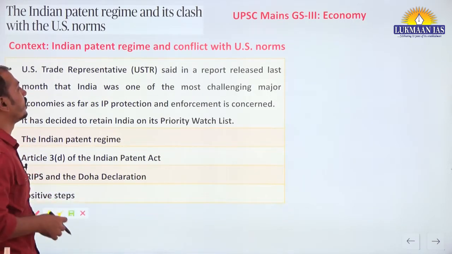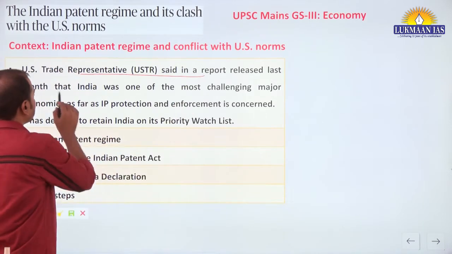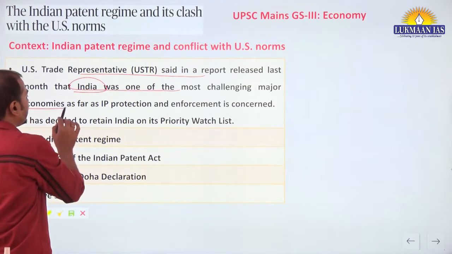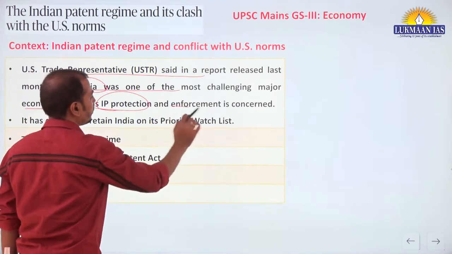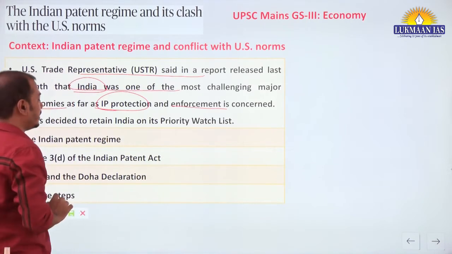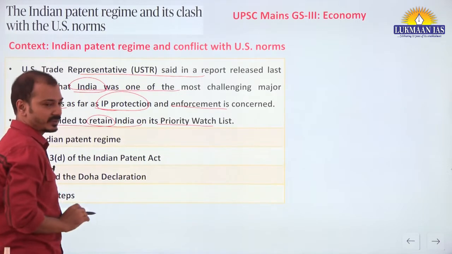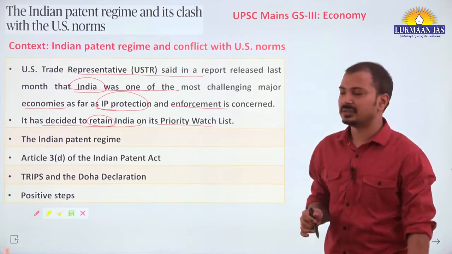Yes, so the context you should know. The US Trade Representative said in a report released last month that India was one of the most challenging major economies as far as intellectual property protection and enforcement is concerned. It has decided to retain India on the priority watch list. So this is the major concern we should know.